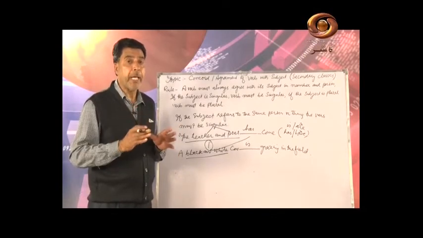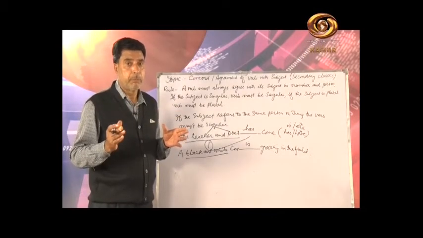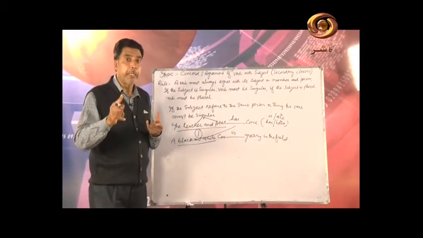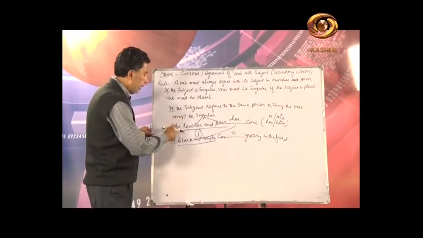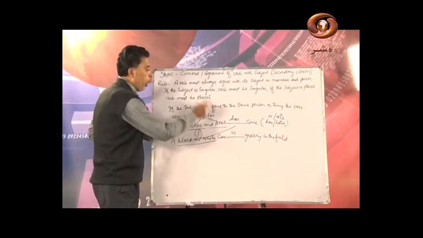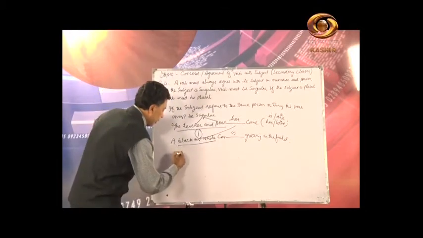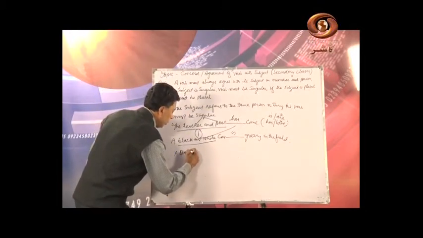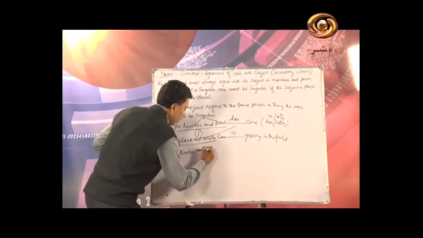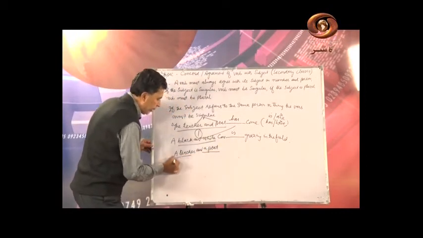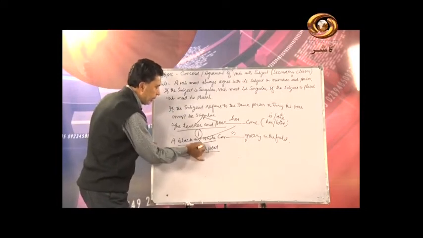Sometimes when you find that articles are written in both the cases, you must think that it is plural. If I write here "the teacher and the poet," or "a teacher and a poet," I will write here a teacher and a poet. Now what is the difference? You will find the difference here. Here it is an article, here it is an article.